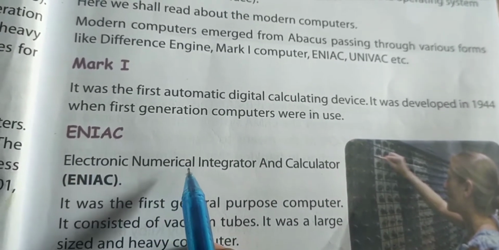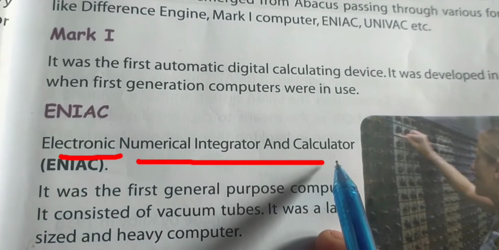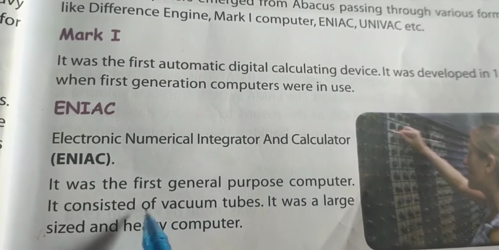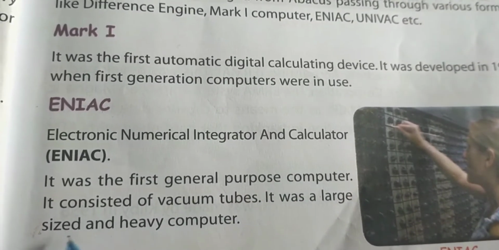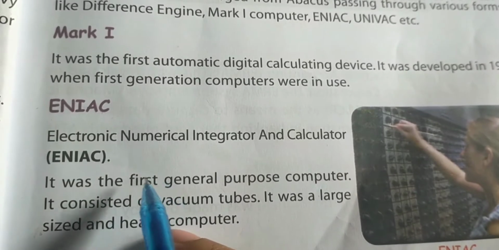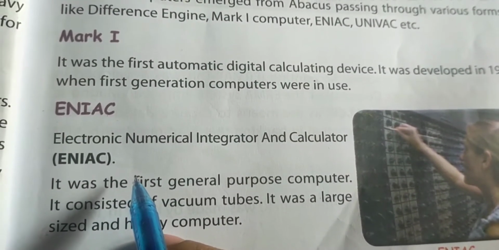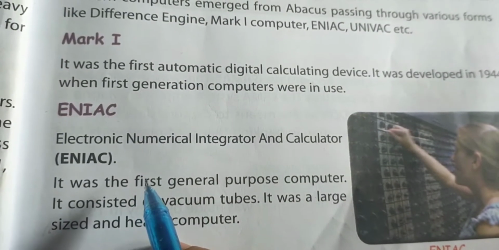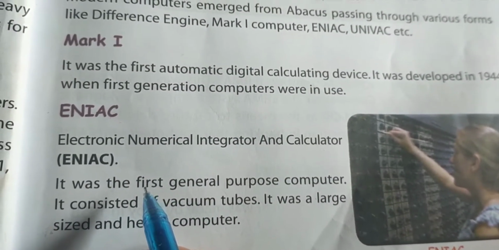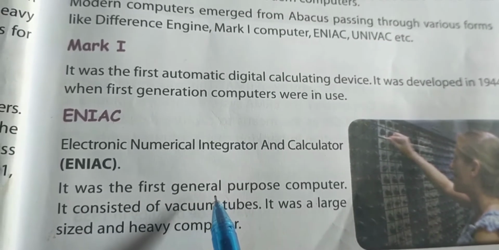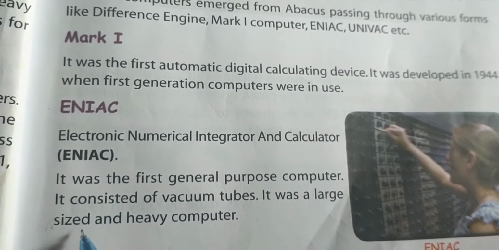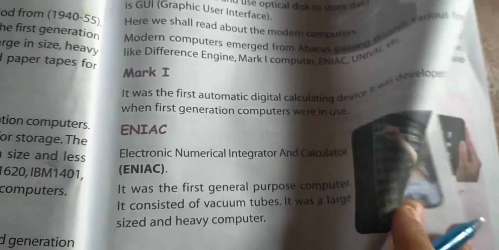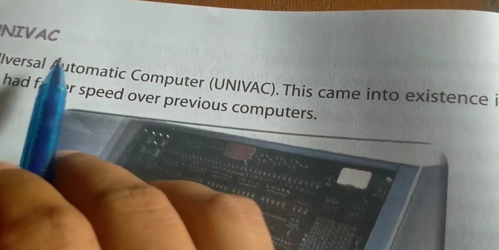ENIAC means electronic numerical integrator and calculator. So it was also the first general purpose computer, and it consisted of vacuum tubes. It was a large sized and heavy computer. So ENIAC was the first electronic general purpose digital computer, and it can also solve large numerical problems, and it was also a first generation computer, and the size was very large and heavy. So next we will read about UNIVAC.